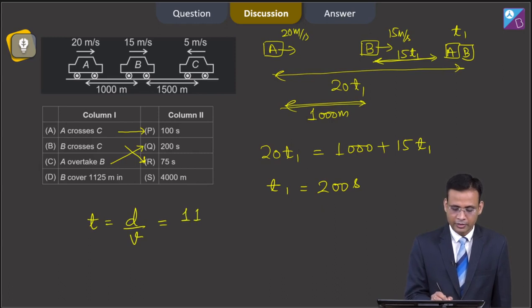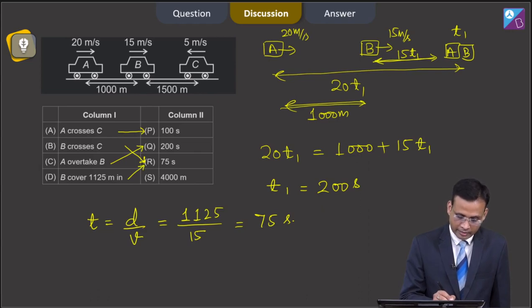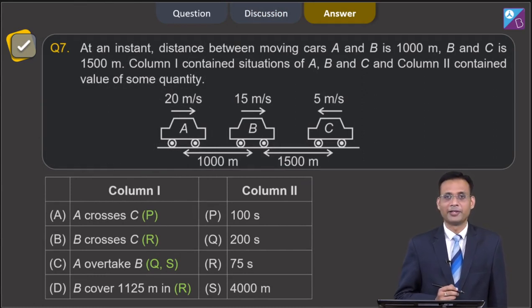Our distance is 1125 and the speed of car B is given as 15 meter per second, and if you solve this you will get 75 seconds. That means our D option matches with R. So, finally, this is our result of question 7. That is all for this segment. Thank you for watching.